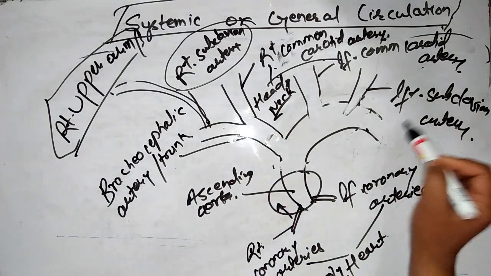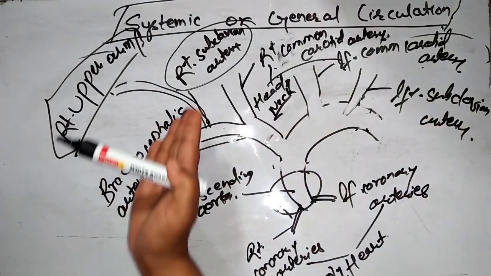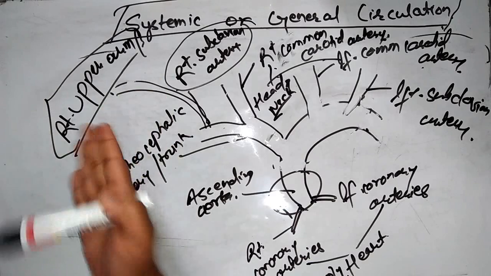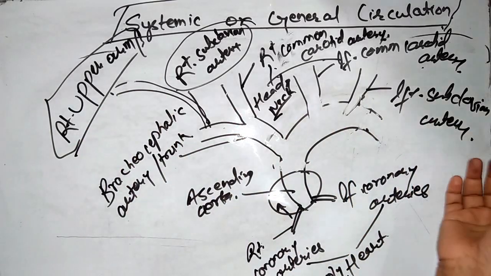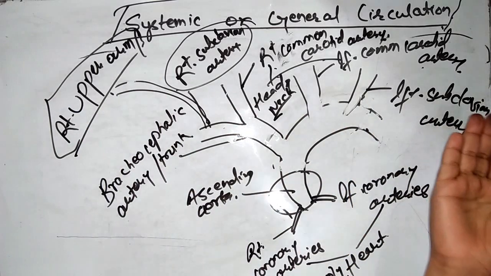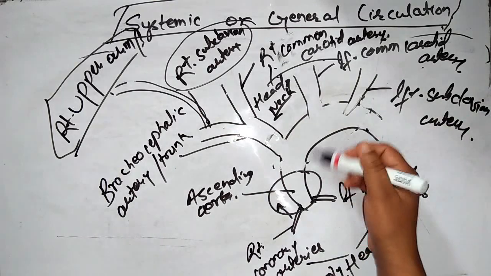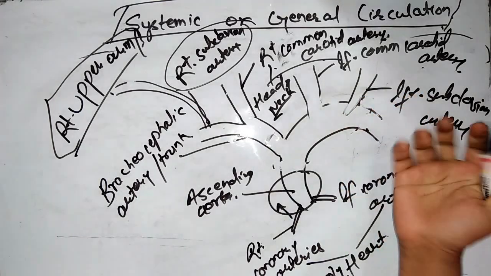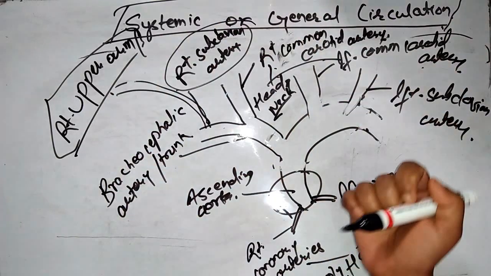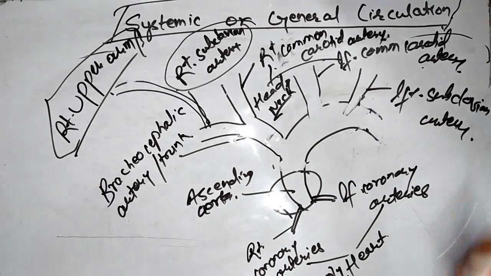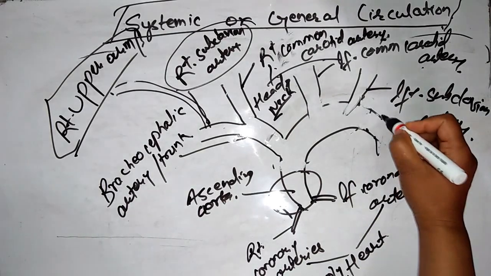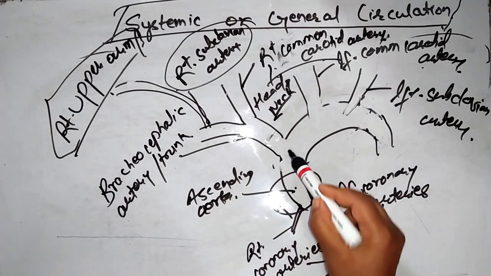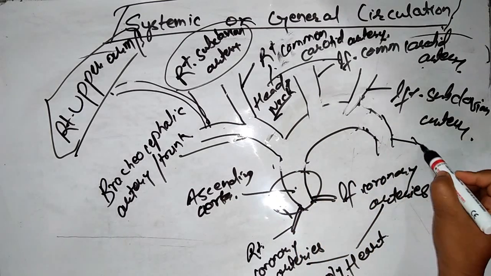And lastly there is the left subclavian artery. As the right subclavian artery supplies blood to the right upper arm of our body, in the same way the left subclavian artery supplies blood to the left upper arm of our body. Which blood does it supply? All these arteries supply oxygenated blood, that is pure blood, to this portion of our body. Again, this is the ascending aorta, arc of aorta, and this is the descending aorta.